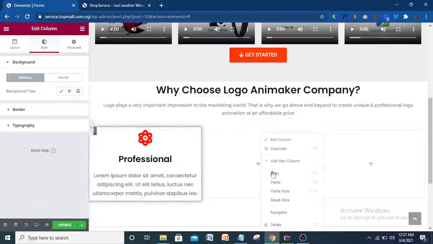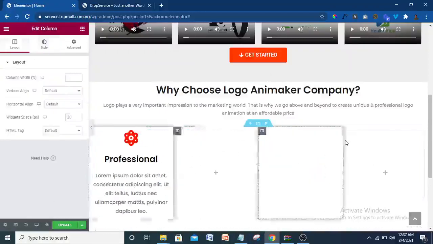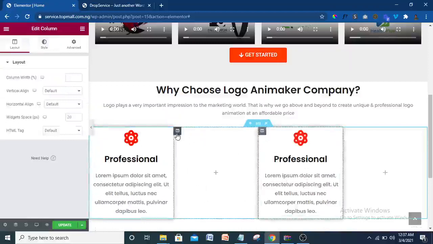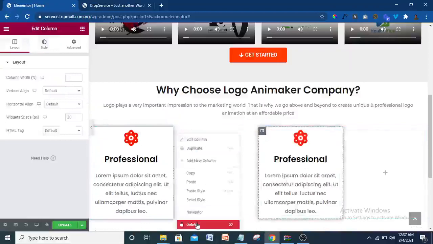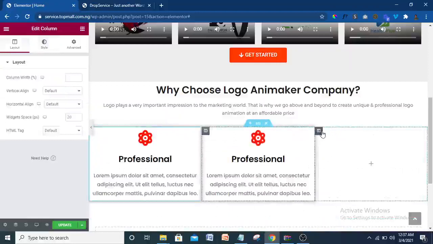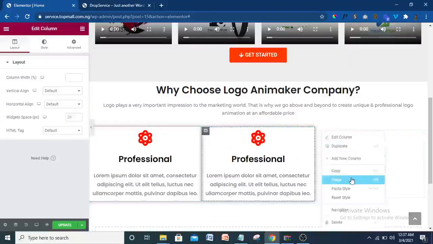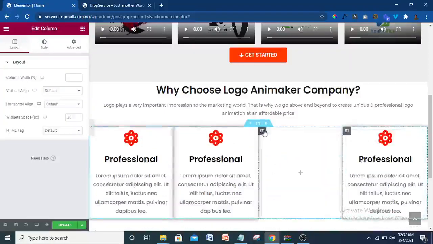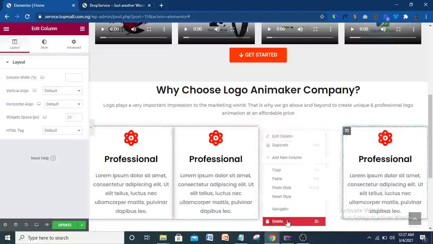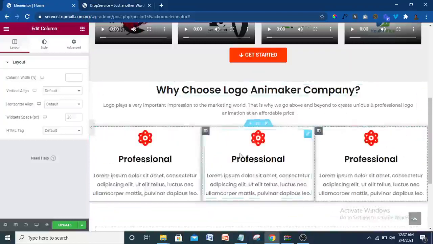Come here, paste, and that column is going to appear. So I have to delete this column. Delete, then paste it here too. So I have to delete this one. So this part has been taken care of. So let me just update. You have to change this according to what you want it to be. All right, so that's been done now.